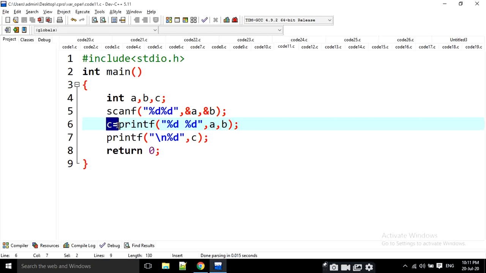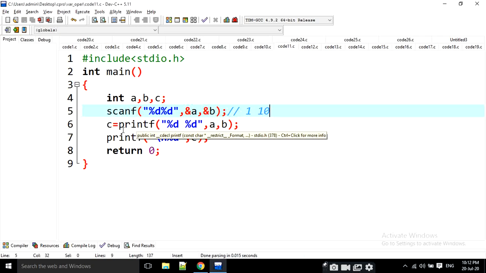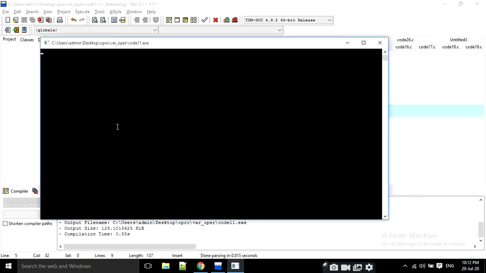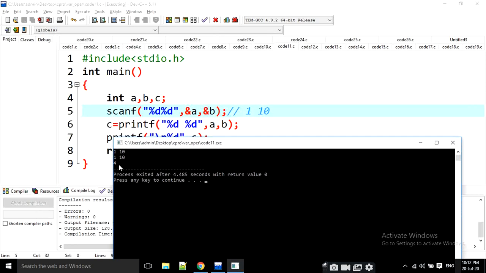How many values am I going to print here? For example, here I am going to read 1 comma 10. Then observe what the value is. What is the value of c? If I execute it, just look here. I am going to read 1 and 10. The output is going to be 4. That means the value inside c is 4. Why is it 4? Because 1, space, 1 and 0 — there are really 4 characters, that's why it prints 4.